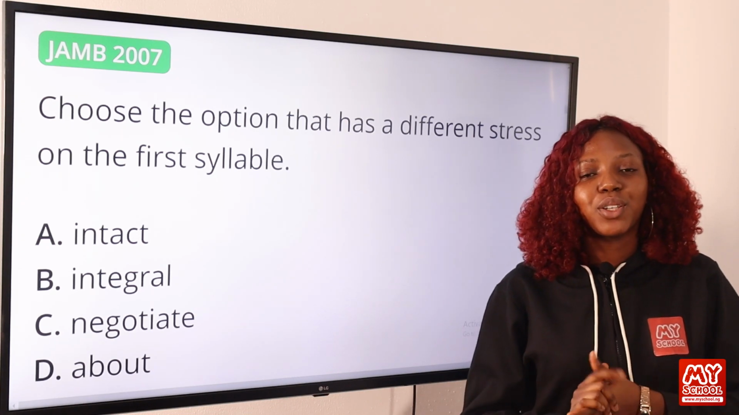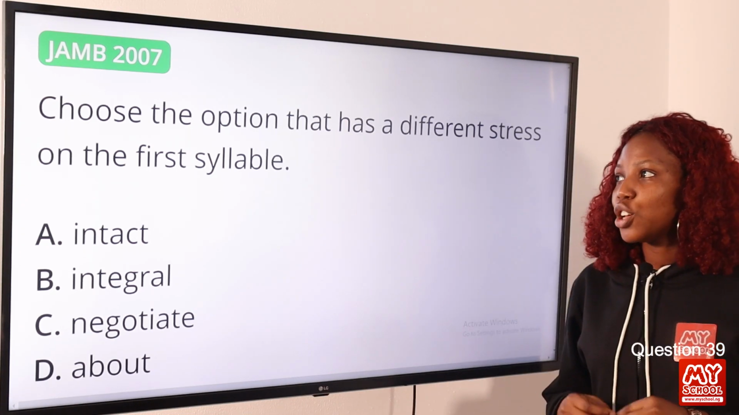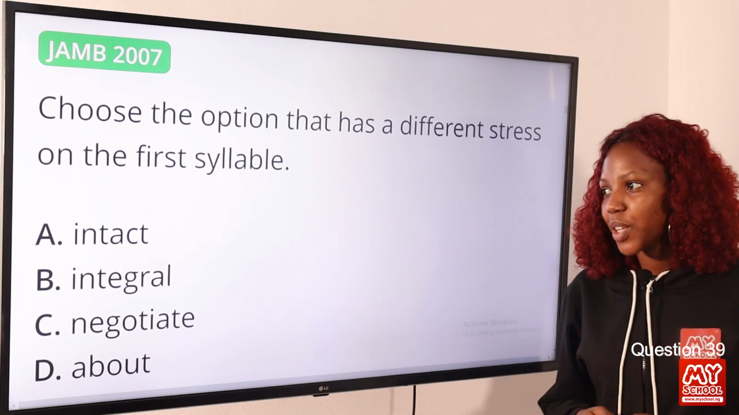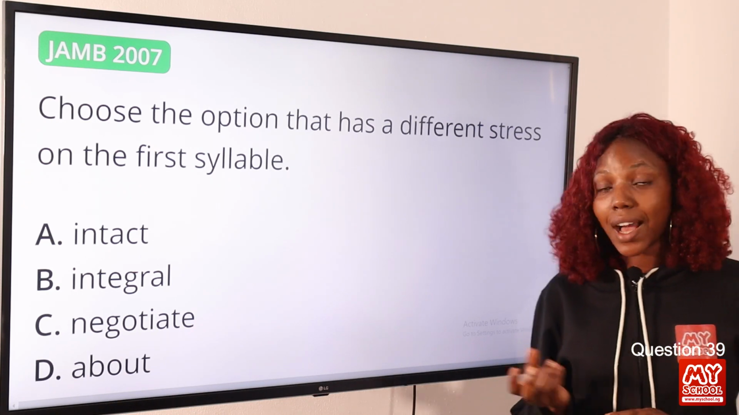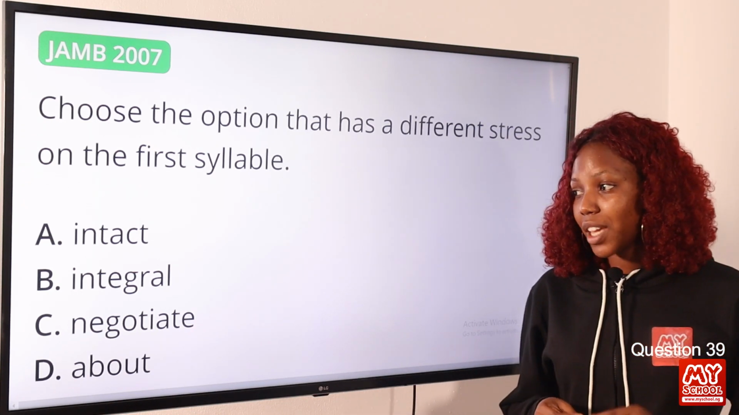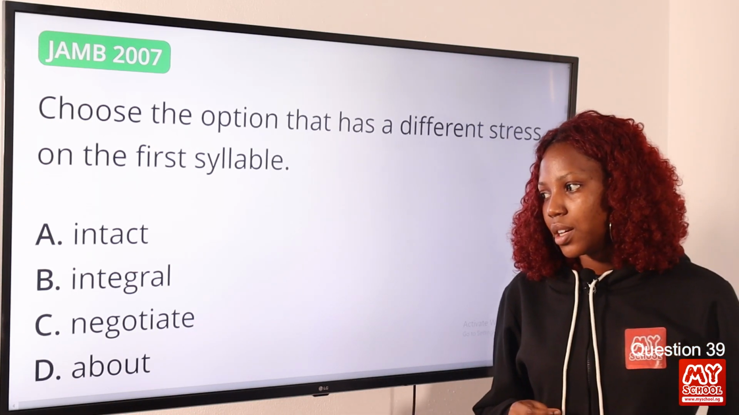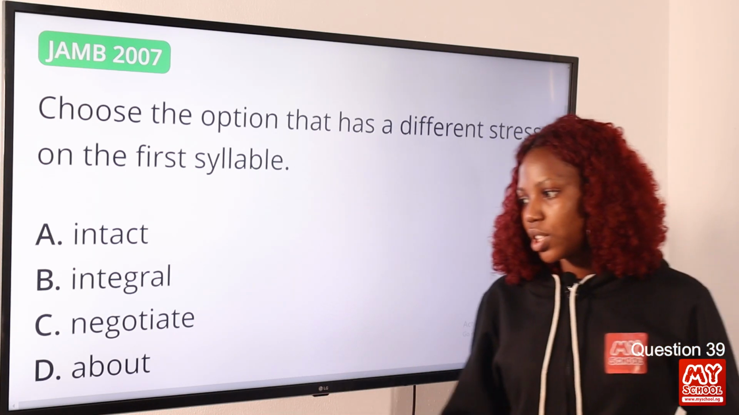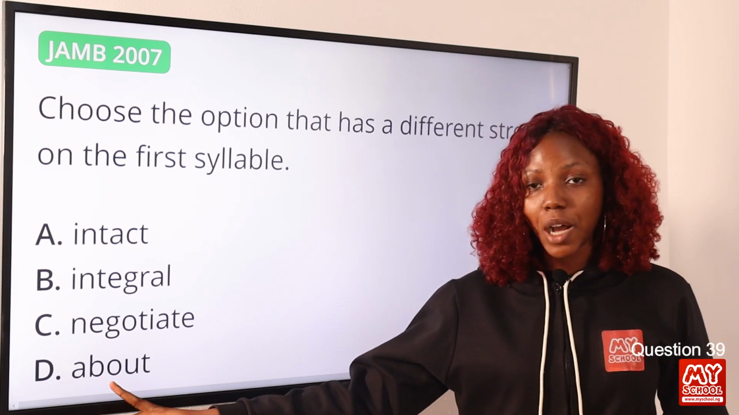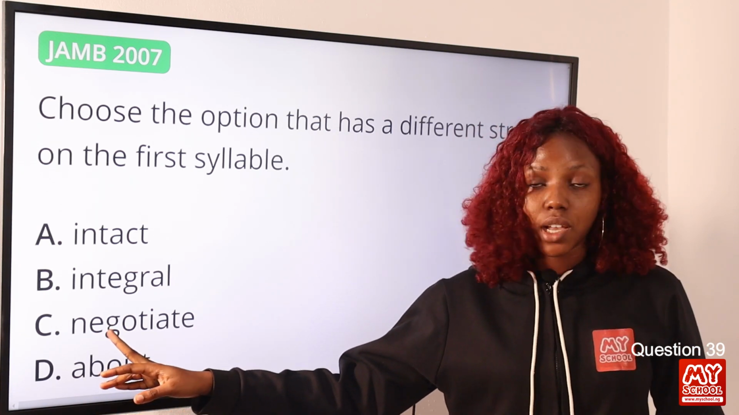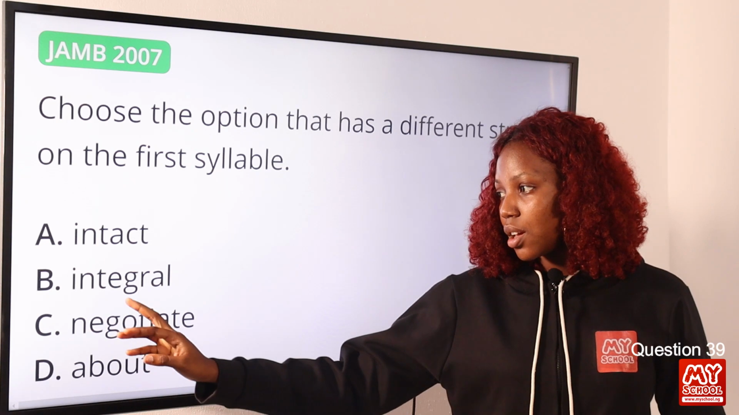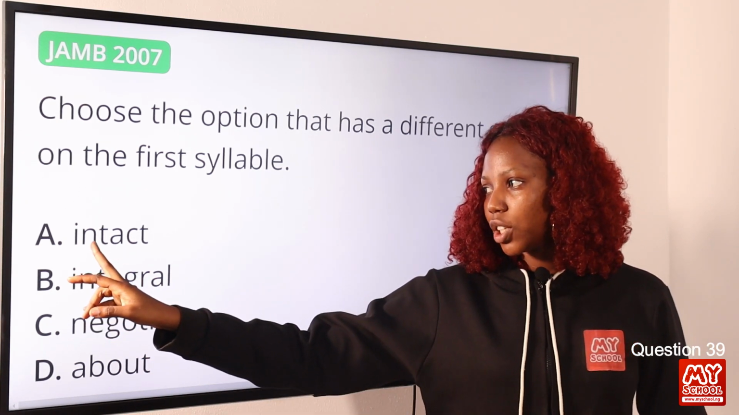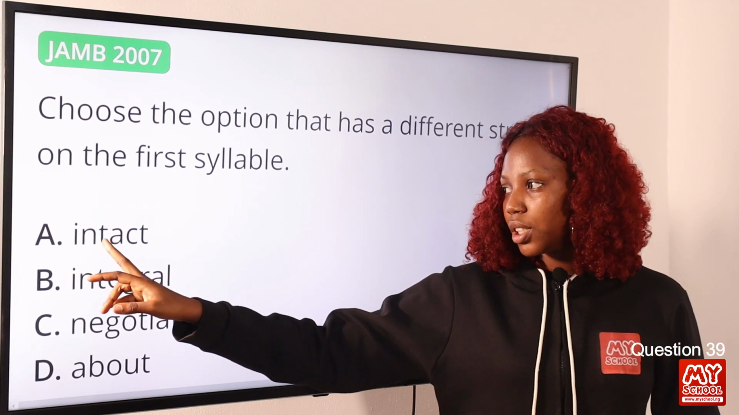Now moving on to question 39. Choose the option that has a different stress on the first syllable. So option A, we have intact. Option B, we have integral. Option C, we have negotiate. Option D, we have about. About is stressed on the second syllable. Negotiate is stressed on the second syllable. Integral is stressed on the first syllable. And option A is stressed on the second syllable, intact.